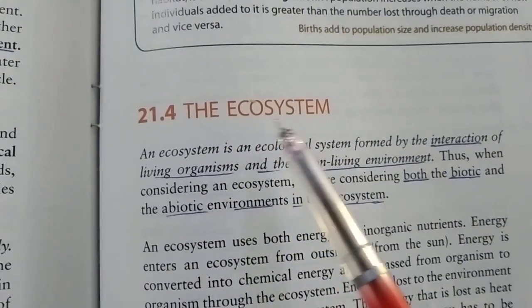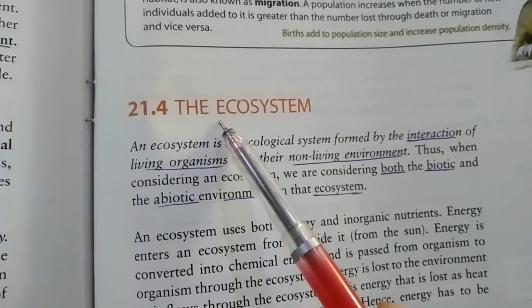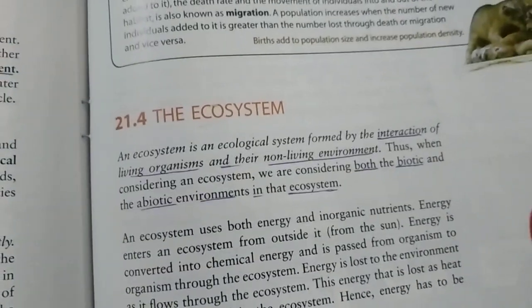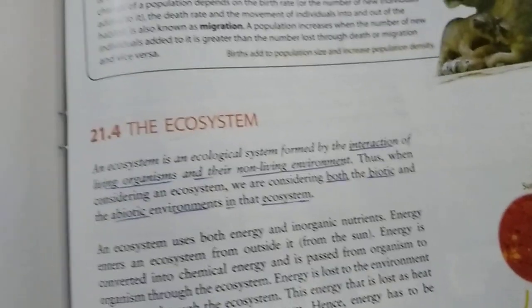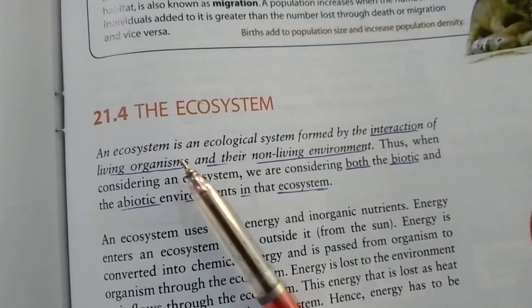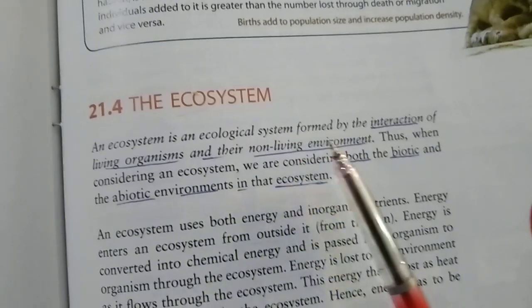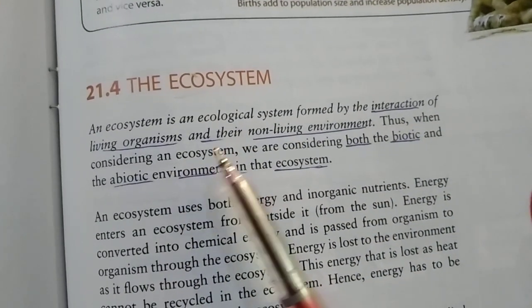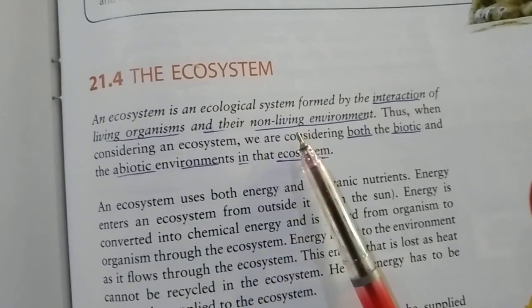The ecosystem. Eco means house. System means the whole system of ecosystem. An ecosystem is an ecological system formed by interaction of living organisms and their non-living environment.